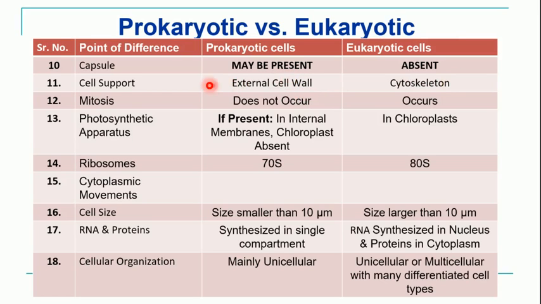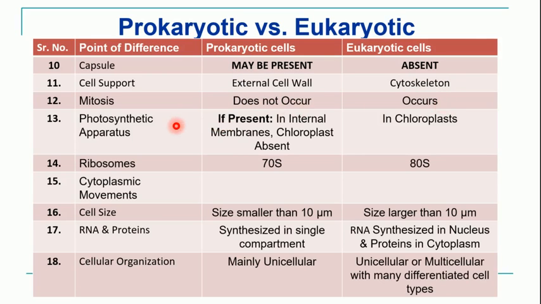Next important character is mitosis. So what is mitosis? Mitosis is a type of cell division. So mitosis does not occur in the prokaryotic cell, that is bacterial cell, whereas mitosis occurs in the eukaryotic cell. So we know that mitosis is a type of somatic cell division in which the cell divides into two, right?